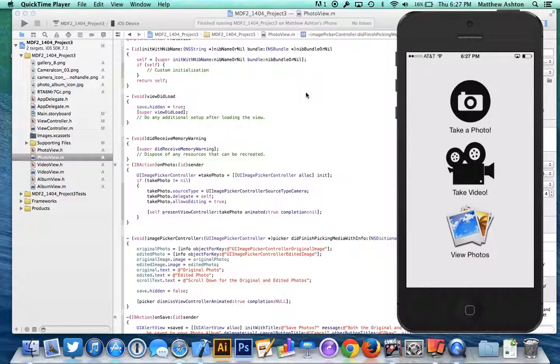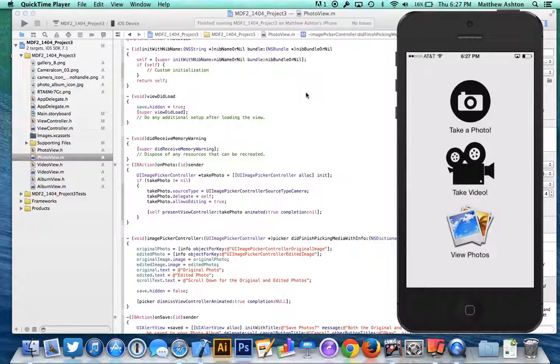So for this week, we obviously had to start implementing taking photos, taking videos, and also how to save them to the photo album, how to get stuff from the photo album. So it was a great week. Really learned a lot. I think it's going to be hugely useful to have the ability to access the photos, know how to do that, know how to use the return data, and yeah, it's been a great week.